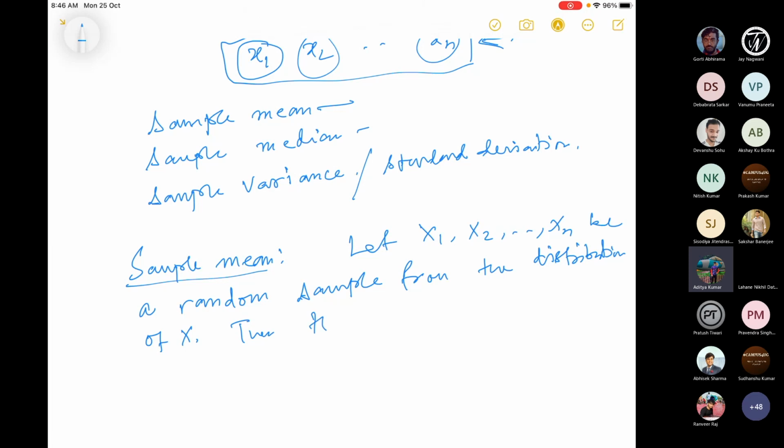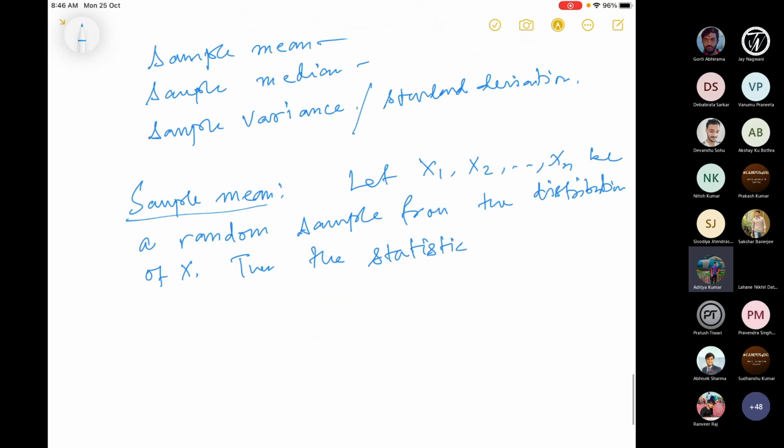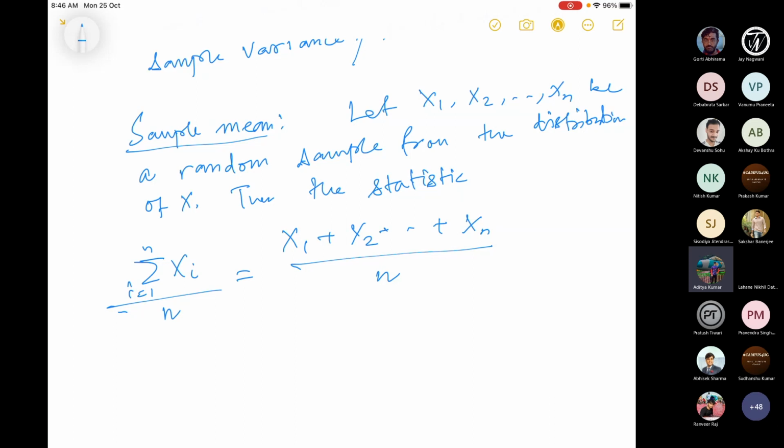Then the statistic x1 plus x2 plus up to xn, divided by n, which is the sum over xi, i equal to 1 to n, divided by n, is a function of capital X1, capital X2, capital Xn. It's called the sample mean, and it is sometimes denoted as x bar.